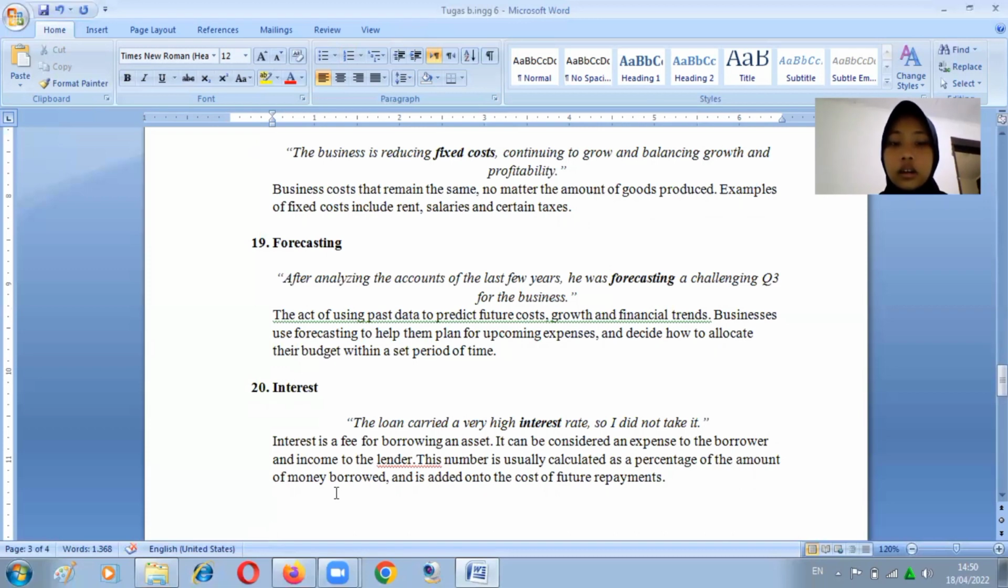20. Interest. The loan carried a very high interest rate, so I did not take it. Interest is a fee for borrowing an asset. It can be considered an expense to the borrower and income to the lender. This number is usually calculated as a percentage of the amount of money borrowed and is added into the cost of future repayments.